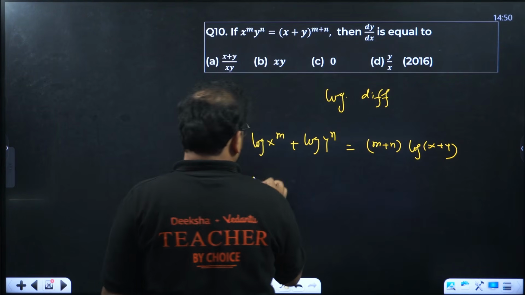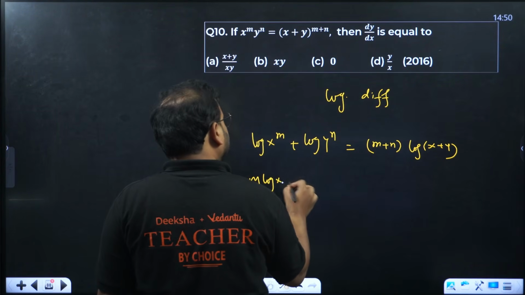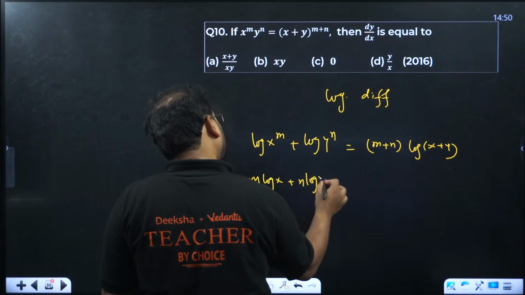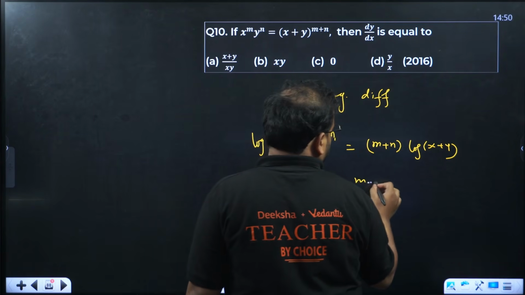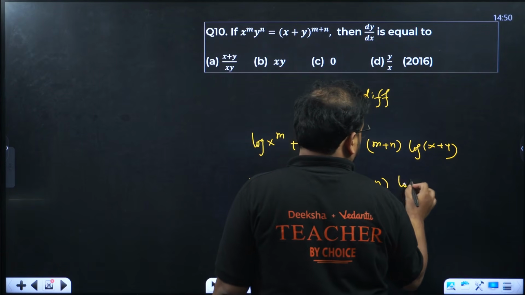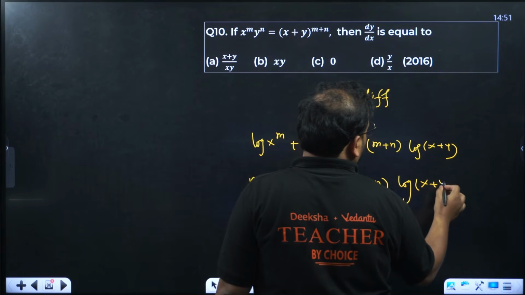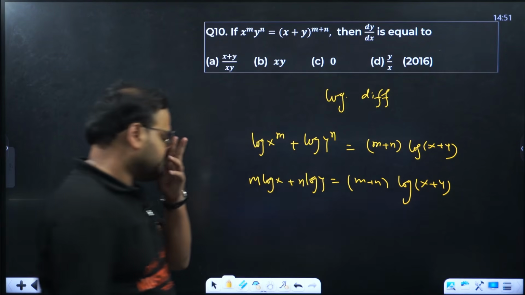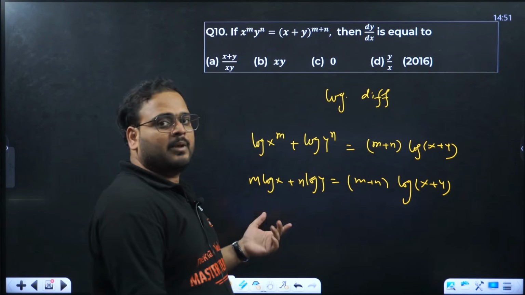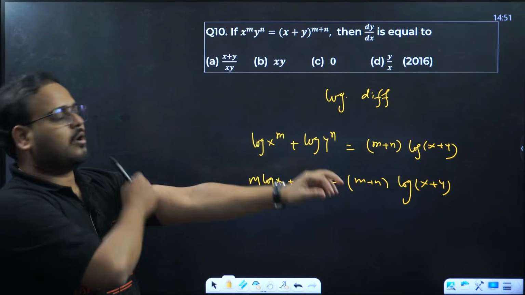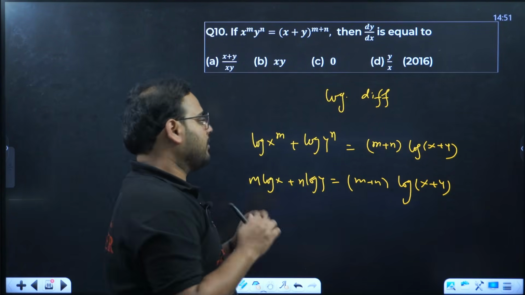Over here you'll have m log x plus n log y equals to the same thing. Now differentiate this, okay, and simplify by taking dy by dx on one side and taking it common, solving for that equation. You'll get an answer.